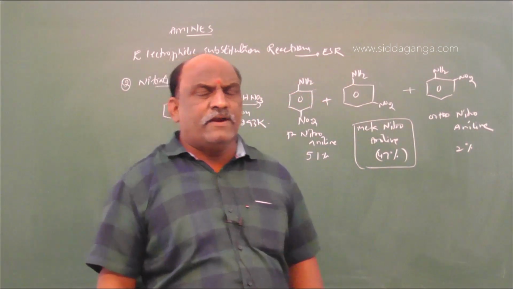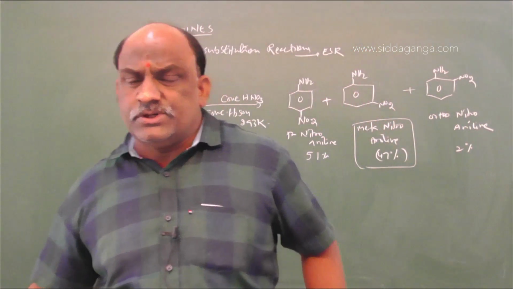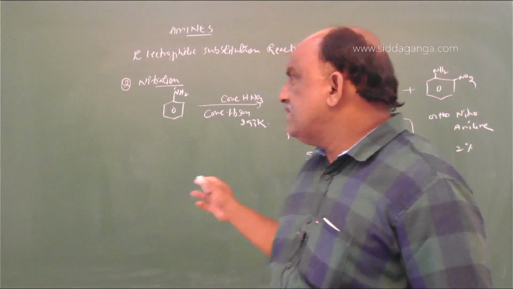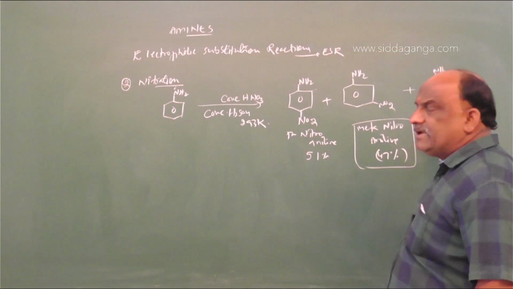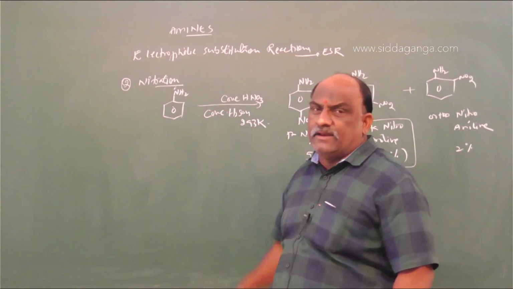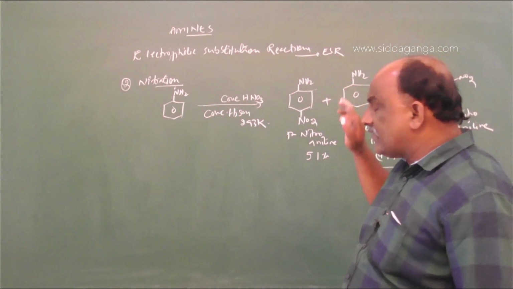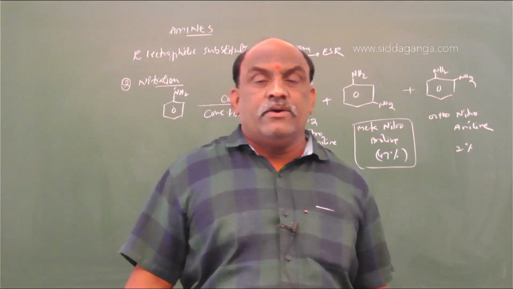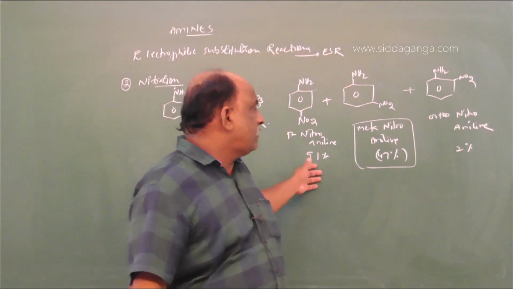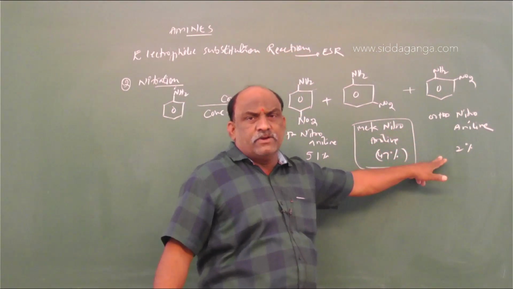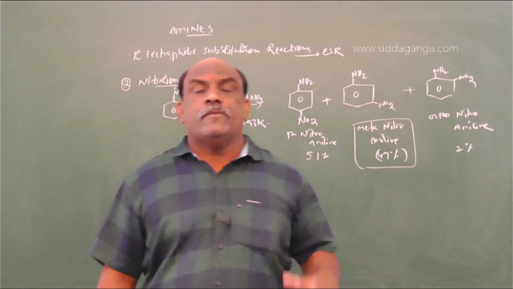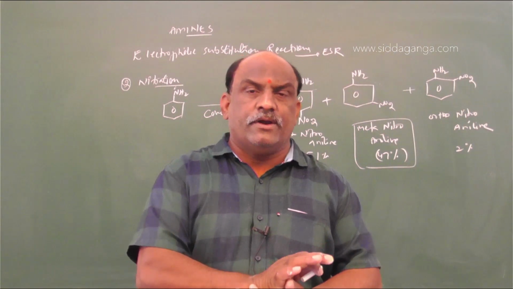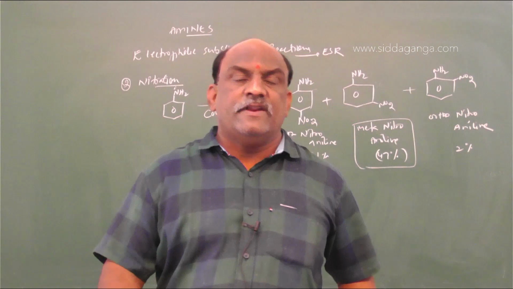According to the rules, in aniline, electrophilic substitution reactions take place at the ortho and para positions only. Para is major, ortho is minor. But here, in the nitration of aniline, we get three types of compounds: para-nitroaniline, meta-nitroaniline, and ortho-nitroaniline. If para is 51, we expect ortho to be 49, but instead meta is dominating. Why is this happening in this particular reaction? That is very, very important.